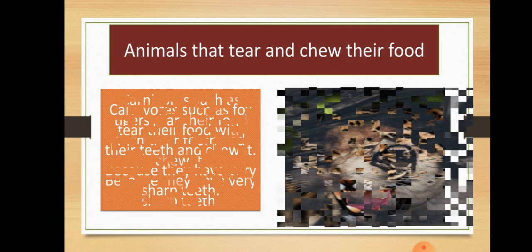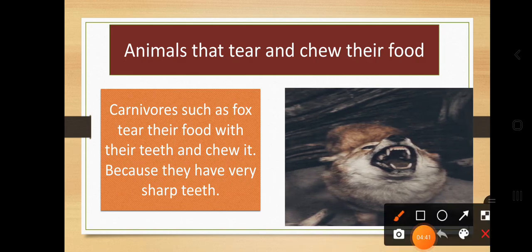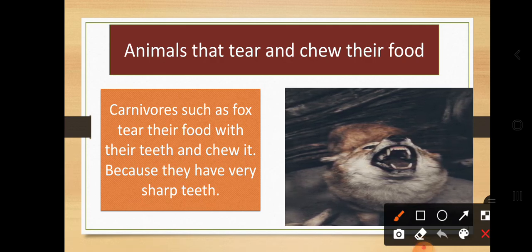In a similar way, the next example is the fox. Again, a carnivorous animal. Carnivorous animals eat only the flesh of animals, or you can say only the meat itself. So carnivorous animals such as the fox tear their food with their teeth.